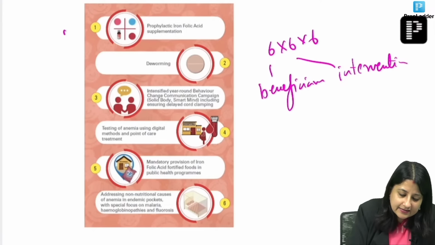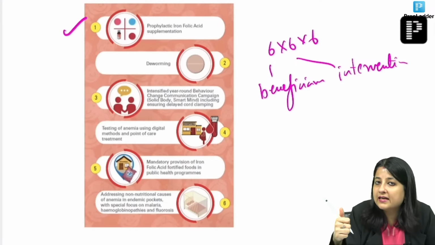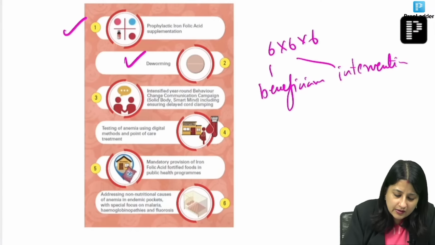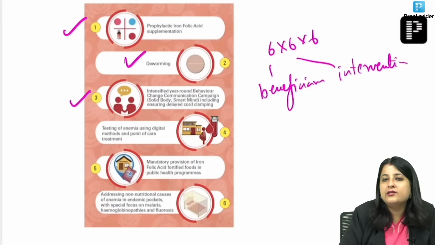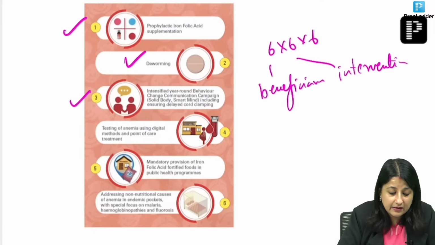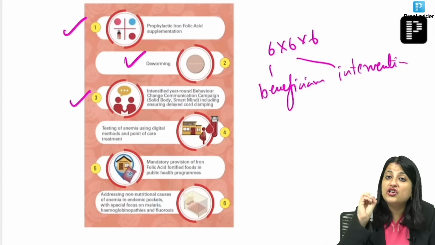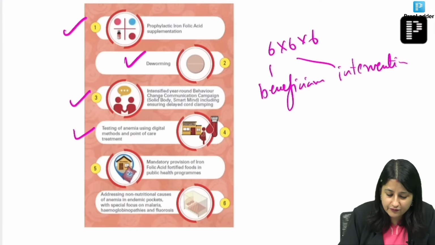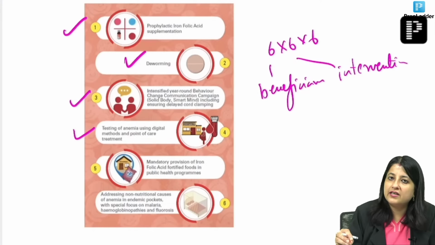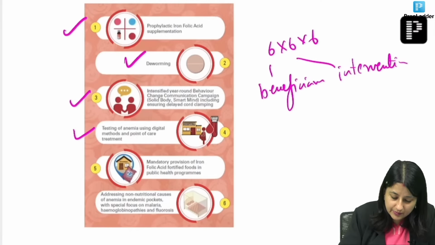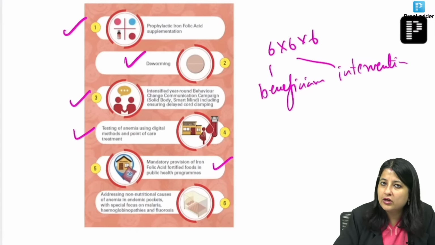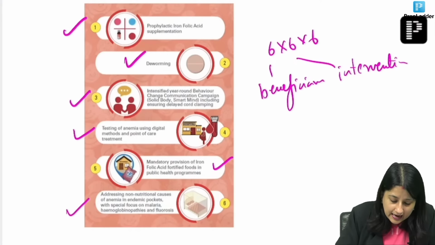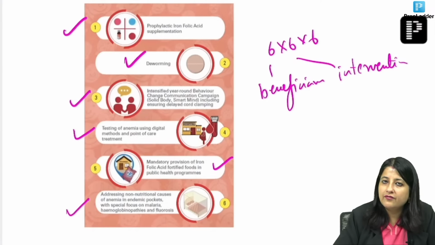These are the 6 interventions: give prophylactic iron folic acid, do deworming, behavioral change communication and health education, delayed cord clamping, test anemia using point of care testing and treatment, that means wherever testing is being done, drugs will also be available, mandatory iron folic acid fortified food, and address non-nutritional causes of anemia.